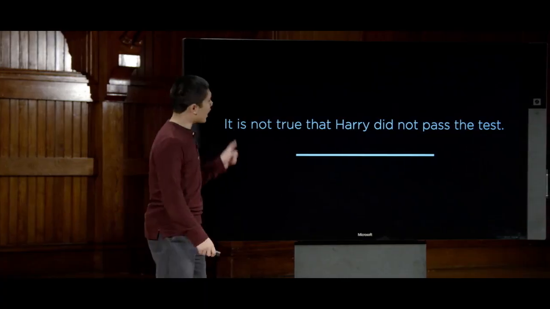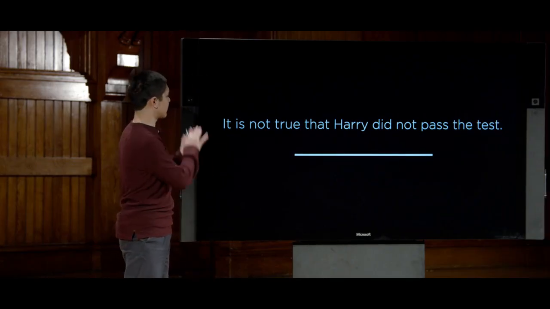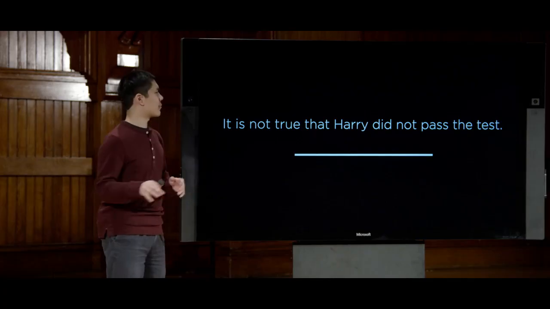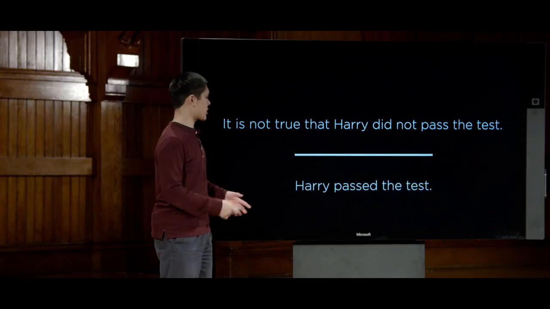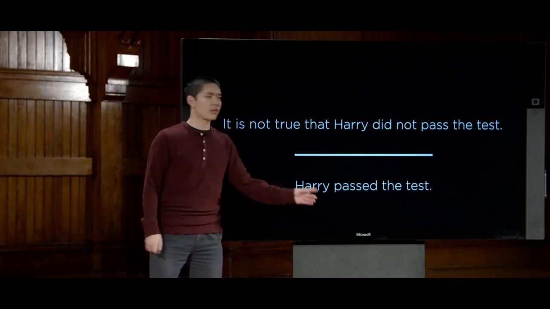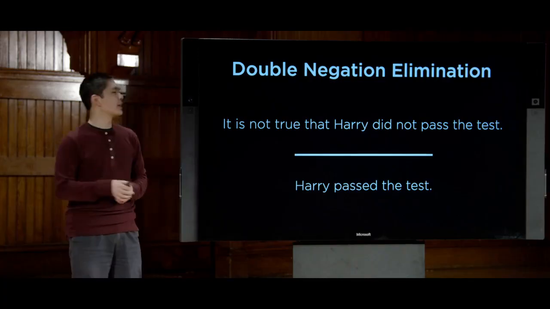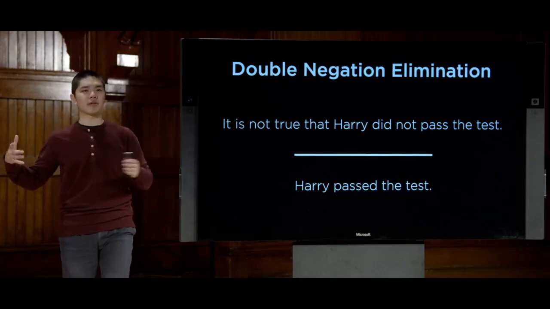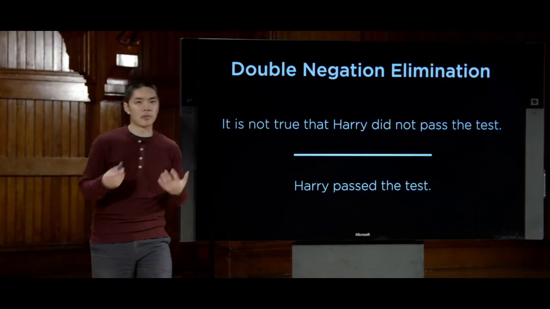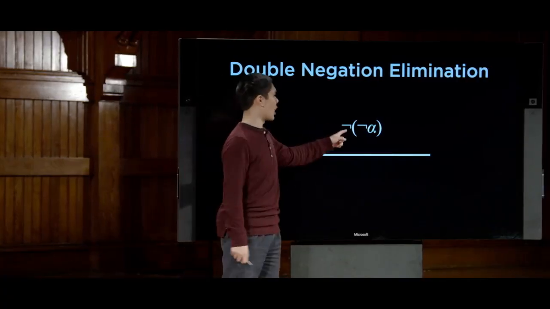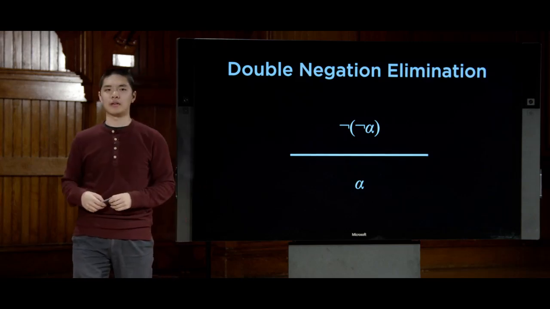Something like, it is not true that Harry did not pass the test. Bit of a tricky sentence to parse. I'll read it again. It is not true, or it is false, that Harry did not pass the test. Well, if it is false that Harry did not pass the test, then the only reasonable conclusion is that Harry did pass the test. And so this, instead of being and elimination, is what we call double negation elimination. That if we have two negatives inside of our premise, then we can just remove them altogether. They cancel each other out. One turns true to false, and the other one turns false back into true. Phrased a little bit more formally, we say that if the premise is not not alpha, then the conclusion we can draw is just alpha. We can say that alpha is true.